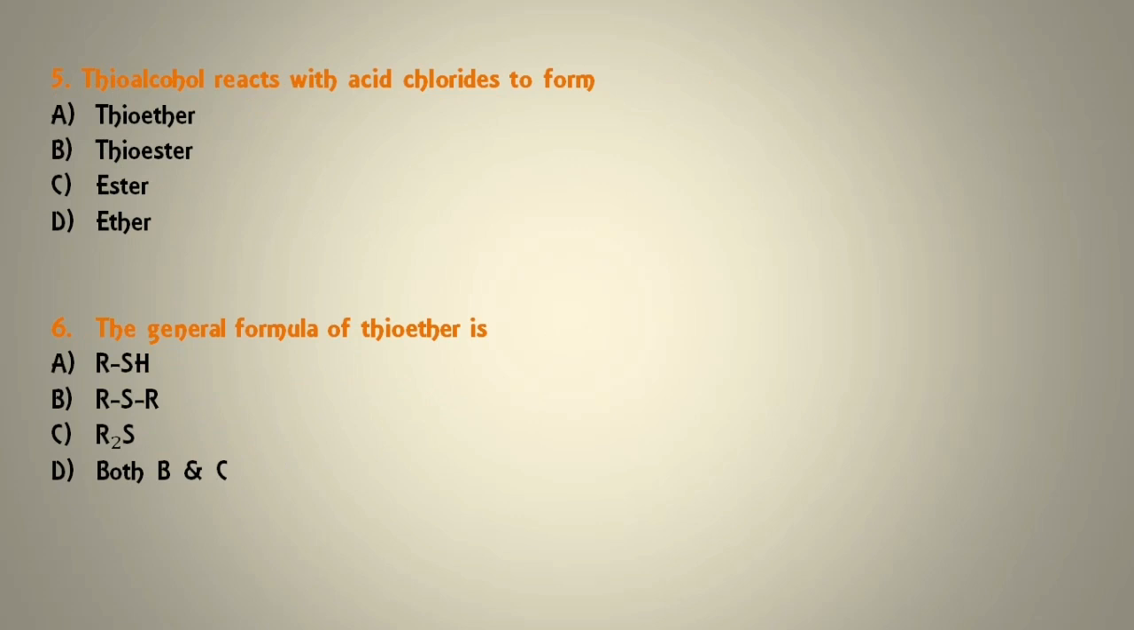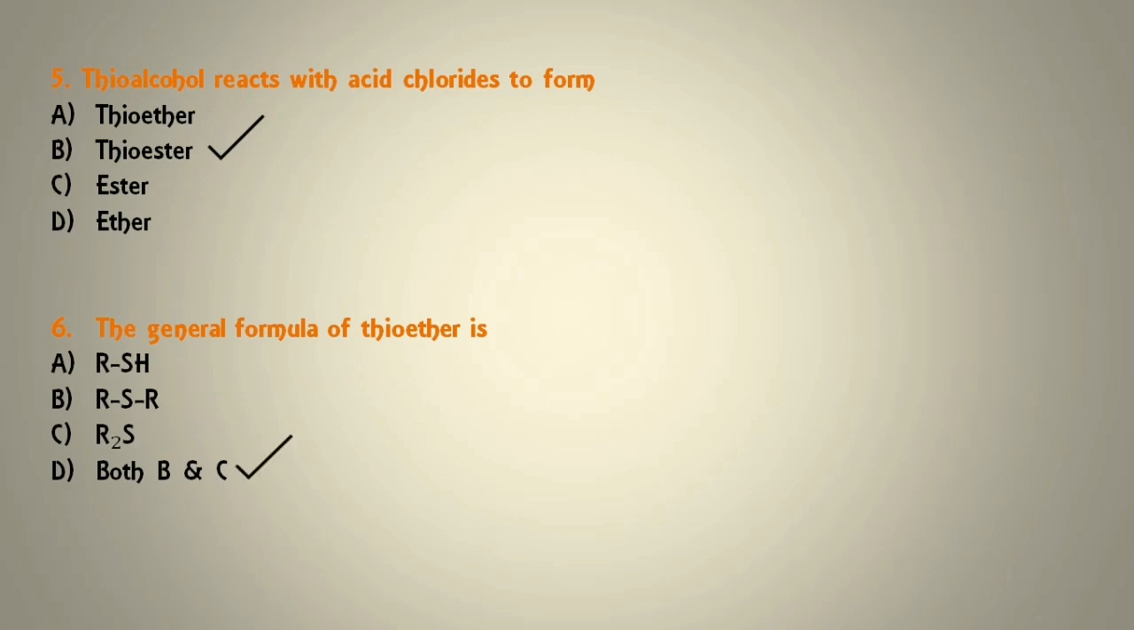Next question. Thioalcohol reacts with acid chlorides to form thioether, thioester, ester or ether. So thioalcohol shows same reaction as alcohol. So when alcohol reacts with acid chlorides, it forms ester. So here, if thioalcohol reacts with acid chlorides, it will form thioester.